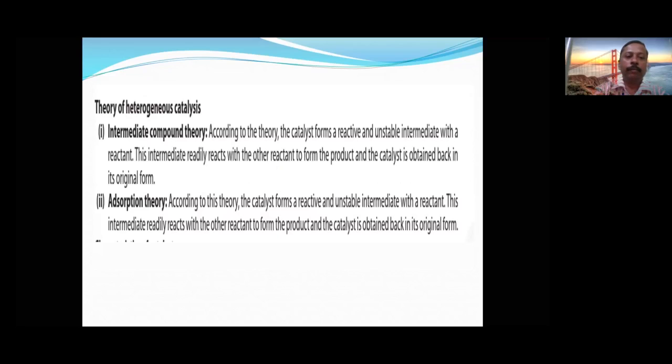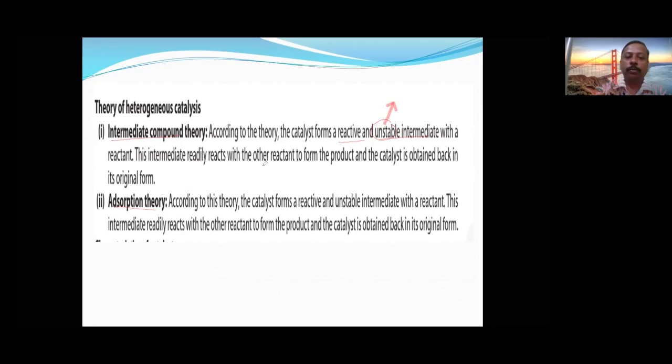Now, the theory of heterogeneous catalysis, why they are able to increase the reaction rate, is explained on the basis of two theories: intermediate complex theory and adsorption theory. In intermediate compound theory, the catalyst forms a reactive, unstable intermediate. Once it is unstable, the rate of reaction will automatically be very, very fast.